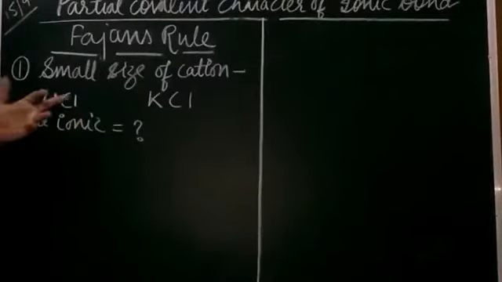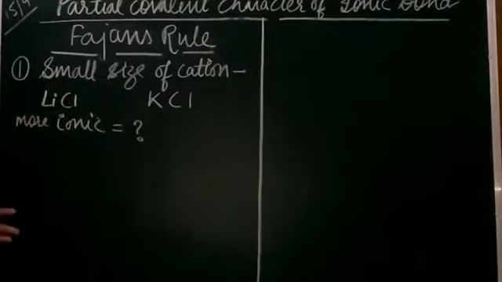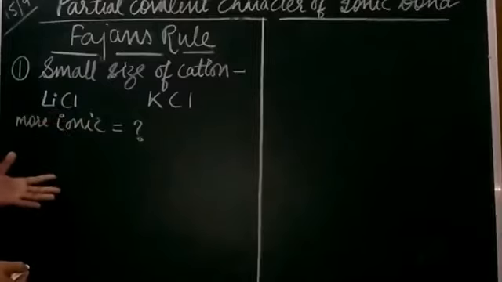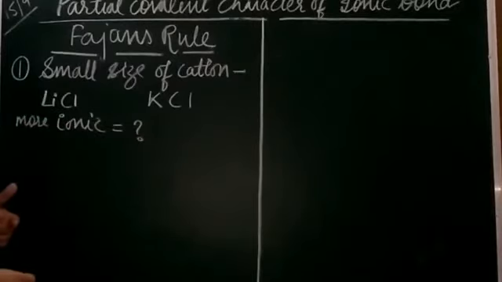This is a metal, this is also a metal, and this is a non-metal. We'll say an ionic bond is formed. That's correct, because the ionic bond is formed. But we have to predict which has more ionic character, or conversely, which has more covalent character.